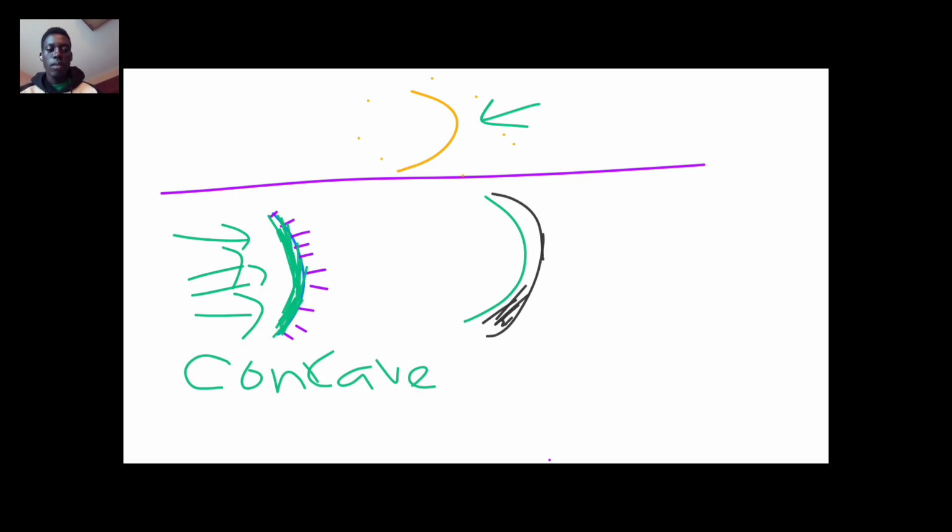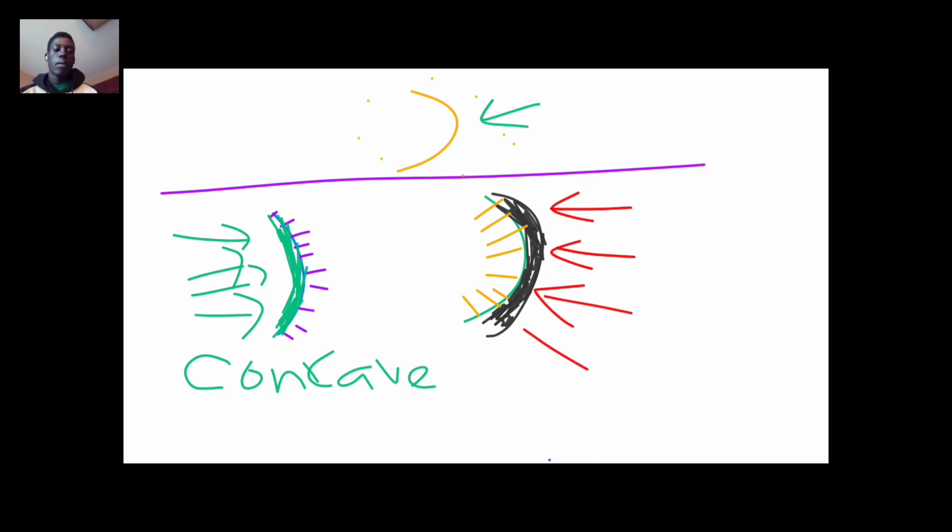If we silver it for this side to be shiny, and this part is not silvered, this kind of mirror formed by silvering the outer part of the curve is referred to as a convex mirror. It is a mirror formed by silvering the outer part of the sphere.